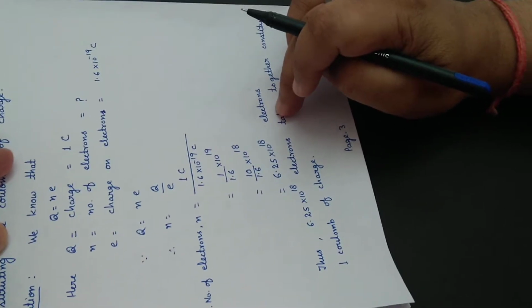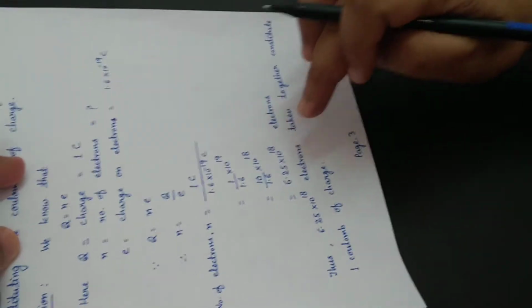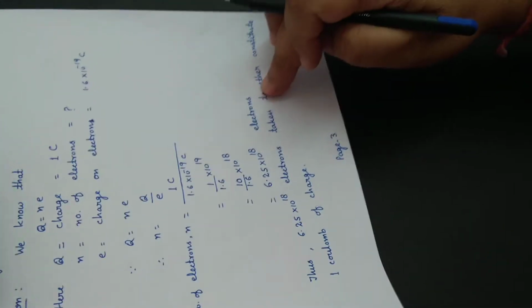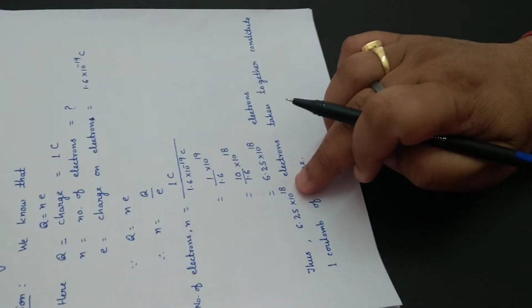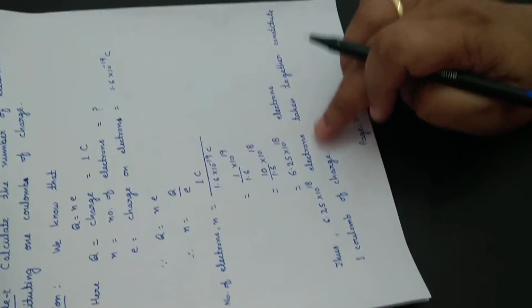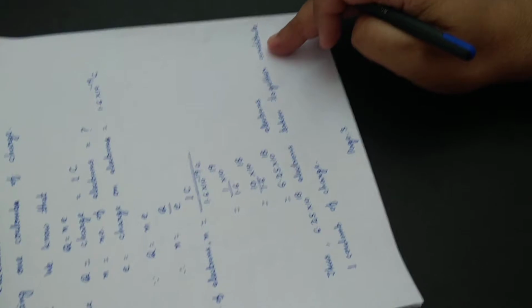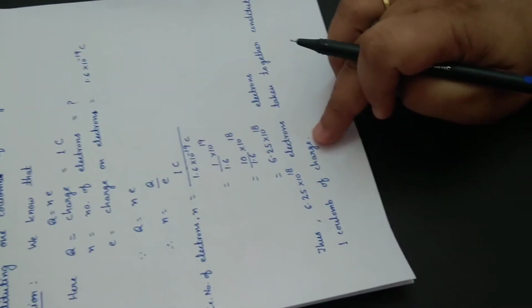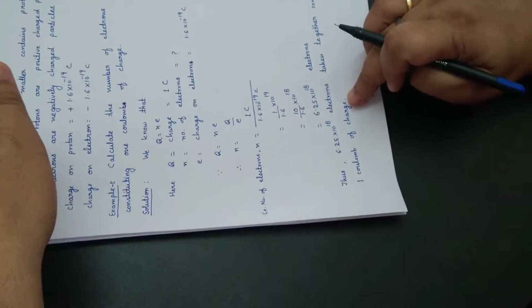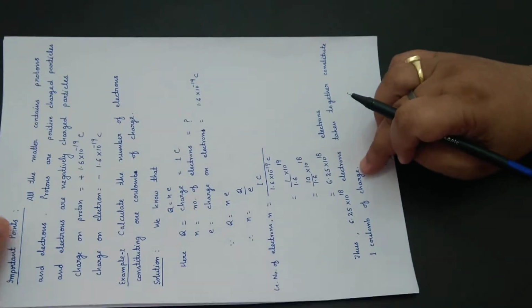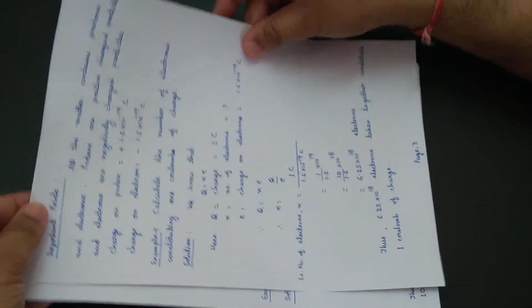1 coulomb charge is equal to 6.25 into 10 to the power 18 electrons. Thus 6.25 into 10 to the power 18 electrons taken together constitute 1 coulomb of charge. Now from this example it is clear how big this 1 coulomb is. There are two more examples.